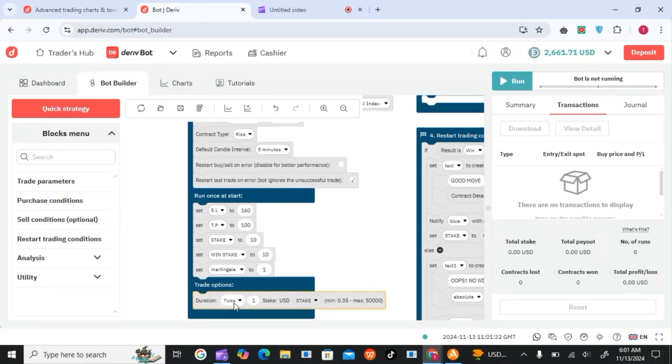Stop trading using ticks, change it to minutes, and use a stake of 60. Understood? Your stake is 10, so return it to 60, and then how many minutes? You'll just take like 20 minutes.